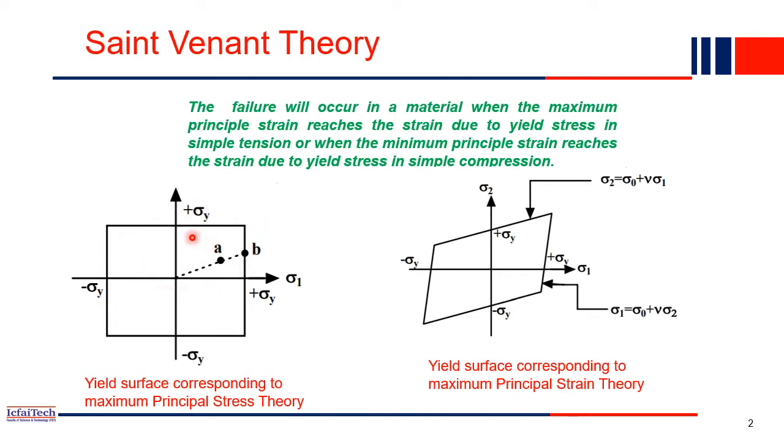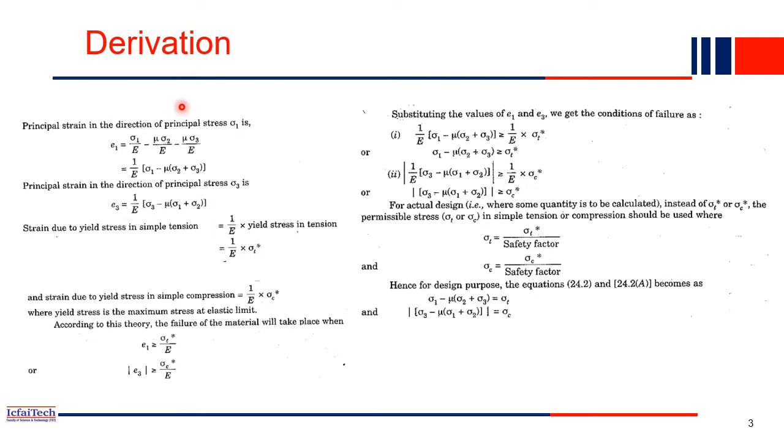That is the theory we discussed in the last class, the principal stress theory. Today we'll discuss this part, the principal strain theory. Here we will do everything with respect to strain. So let's first derive the equation for the maximum principal strain theory, that is Saint-Venant's theory. Saint-Venant first proposed this failure theory.